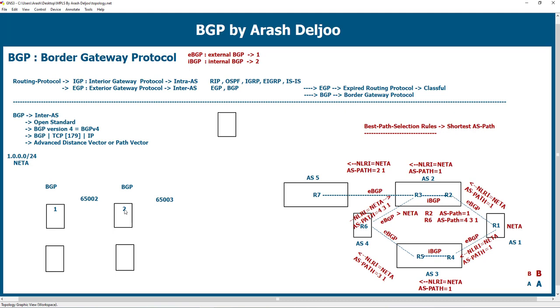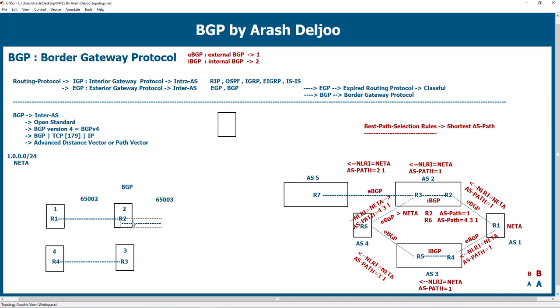And also this is AS3. And again AS4 here. Okay. And we have some routers here. For example, in the AS1 we have R1, and R1 is connected to R2 in AS2, and also we have R3 and R4. Here is R3 that is connected to R4. And also, beside of this connection, we have a connection between R2 and R3.